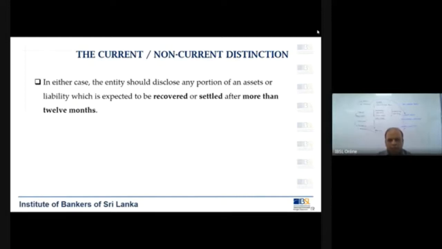In either case, the entity should disclose any portion of an asset or liability which is expected to be recovered or settled after more than 12 months. So what does that mean? Now we looked at the current, non-current distinction. Current means anything within the next 12 months. Non-current means anything more than the next 12 months. That is from the 13th month onwards.